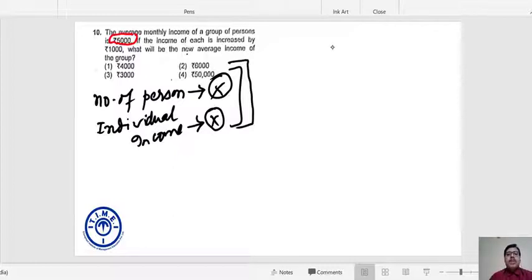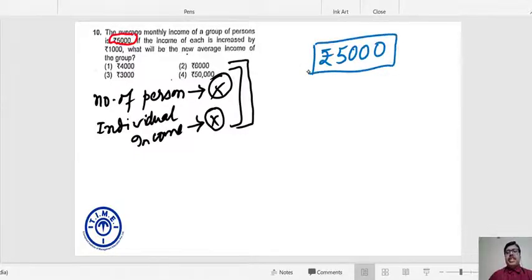Irrespective of the number of persons in the group, irrespective of the individual income of each of the persons, can I say if the average income of the whole group is rupees 5,000 and the income of each of the persons is increased by 1,000, my average also increases by 1,000?